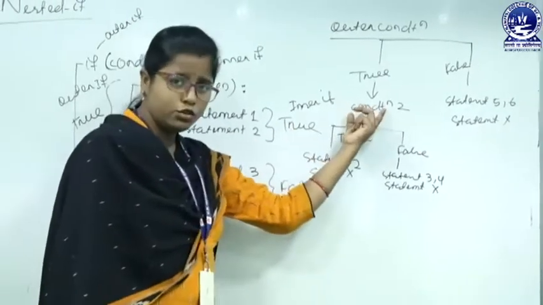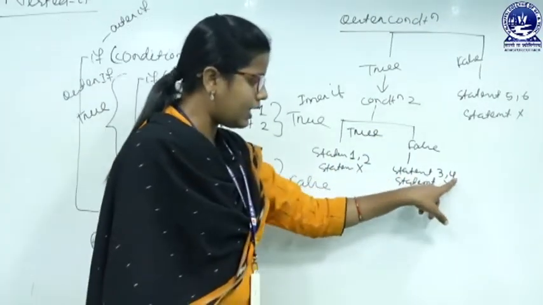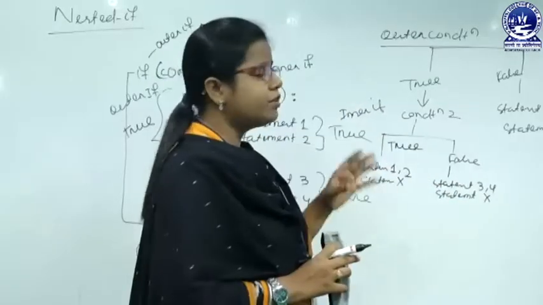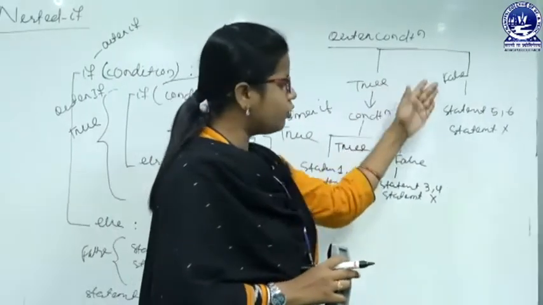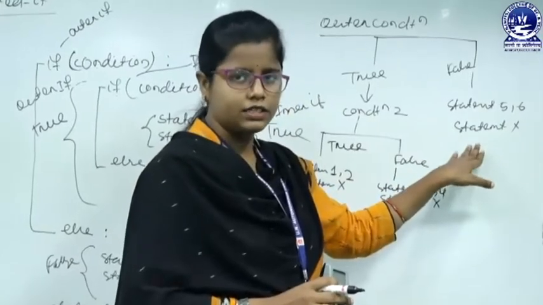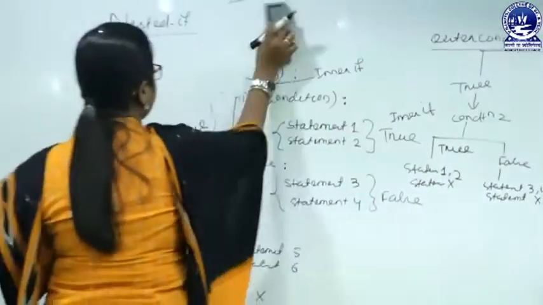If condition 2 is false, then we go for the false part, that is 3 and 4. Next, statement X will get executed. If the outer condition is false, then we go for the false part, statements 5, 6 and statement X will get executed. So, let us draw the flow chart for the nested if block.